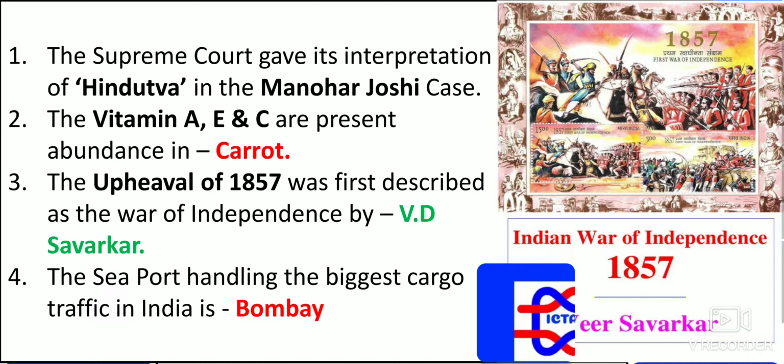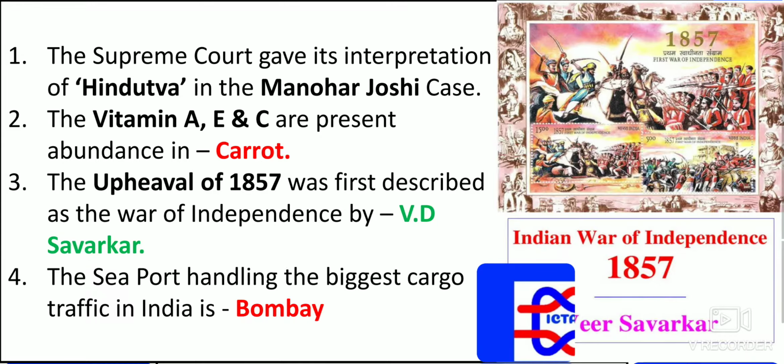The Supreme Court gave its interpretation of Hindutva in the Manohar Joshi case. So we knew that whatever interpretation has taken place of Hindutva, that is in the Manohar Joshi case only. Vitamins A, E and C are present in abundance in which one? That is in carrot. A, that is retinol, E, that is tocopherol, C, that is ascorbic acid. You will find the maximum in carrot.